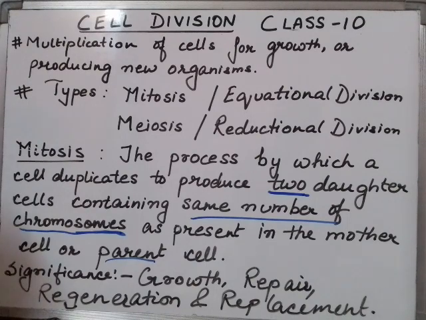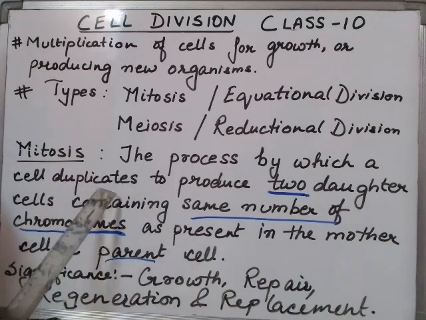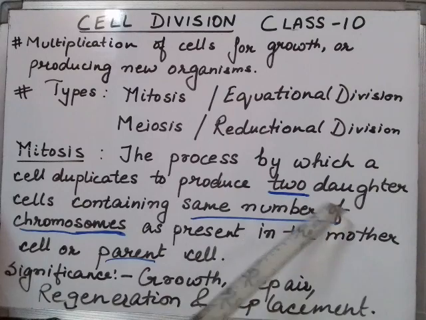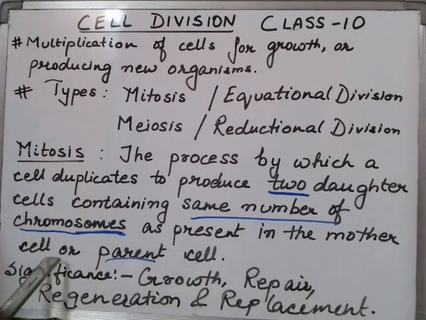So what is mitosis? The process by which a cell duplicates, meaning doubles, to produce two daughter cells containing the same number of chromosomes as present in the mother cell or parent cell. You can use either word.